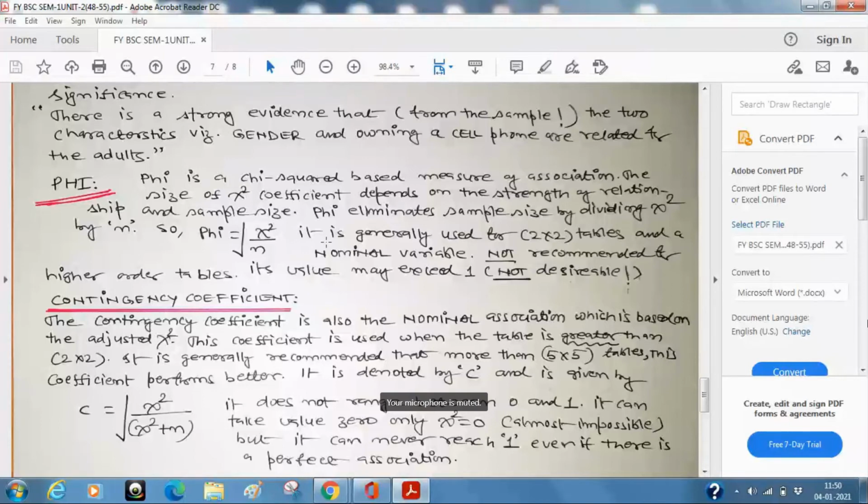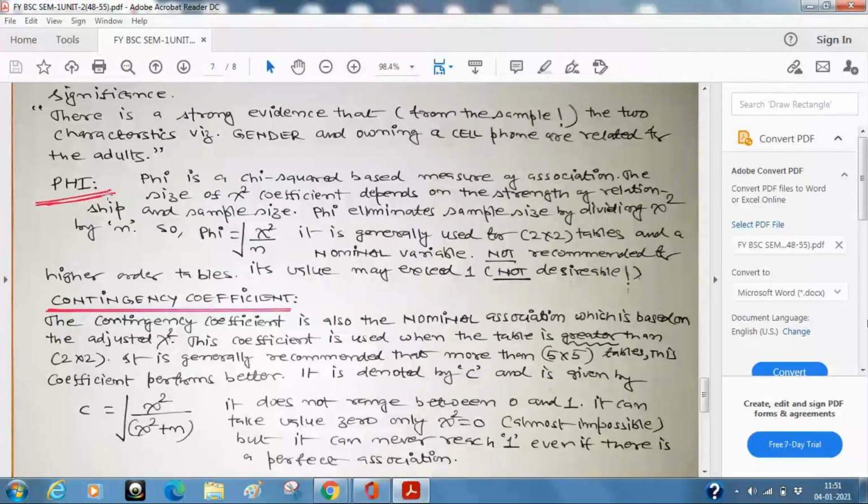So phi had a problem that it is exceeding 1. This has a problem that it is not exactly lying between 0 to 1, even if there is a perfect association. Chi-square divided by chi-square plus n is always going to be less than 1. Otherwise, what was the idea? If r is plus or minus 1, you say that the correlation is perfect. So can we say that the same way the association is perfect? But you will never get C equal to 1. Of course, that is not a major drawback. You have to keep in mind how to interpret them carefully.